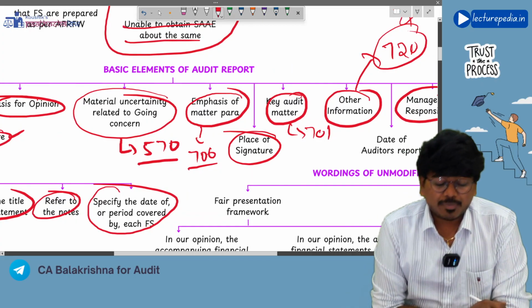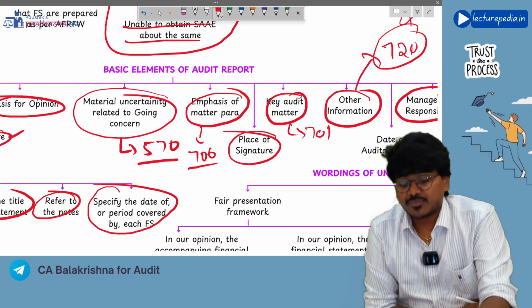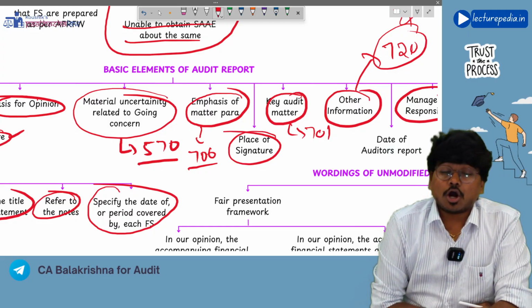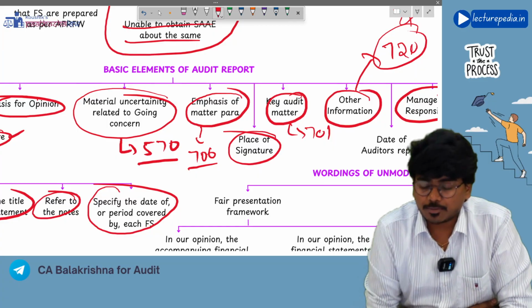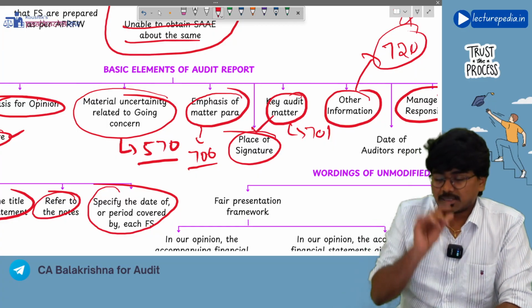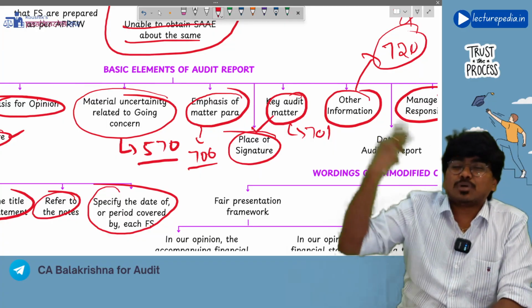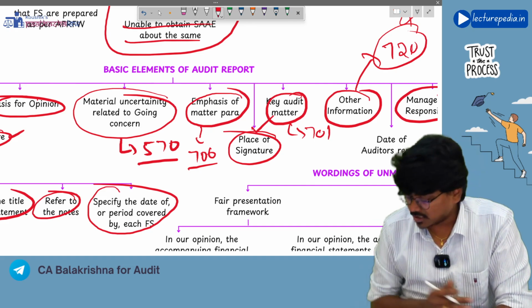Next, you have place of the signature. Now, what should be the place of the signature? Whether it should be the head office of the company, or the head office of the auditor's firm, or the place where the auditor is actually signing the audit report. See, here in the audit report, the place of signature that you will mention is the place where you are actually signing the audit report, irrespective of the head office of the client or the head office of the auditor's firm.